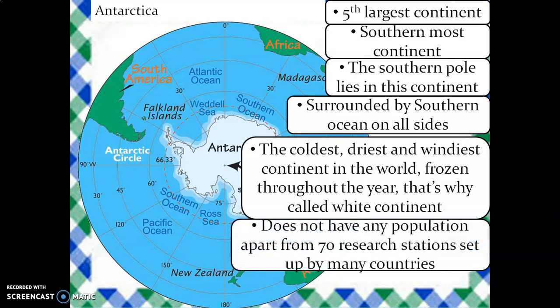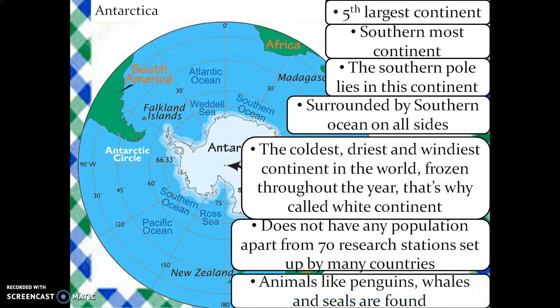It does not have any population apart from 70 research stations set up by many countries. India too has 2-3 research stations in the continent Antarctica. Few animals like penguins, whales and seals are found in this continent. In fact, penguins are the national animal of the continent Antarctica.